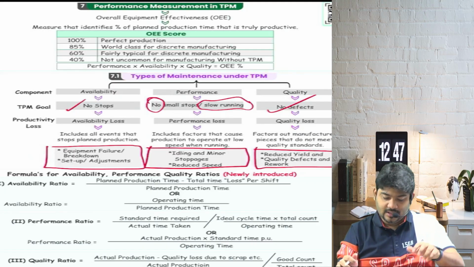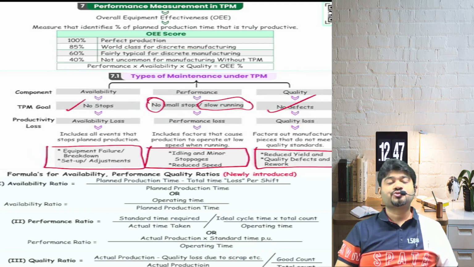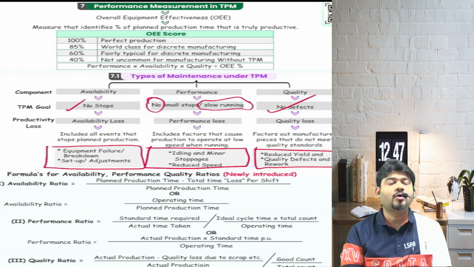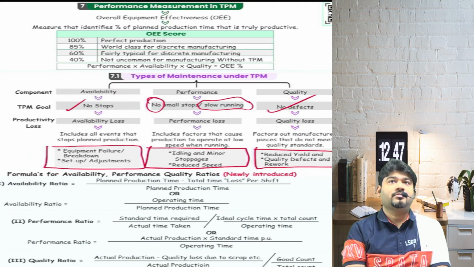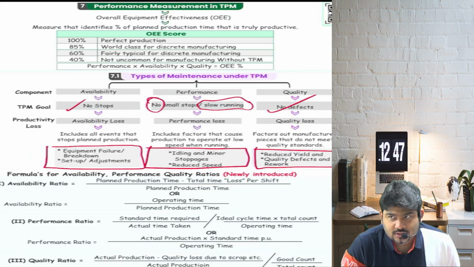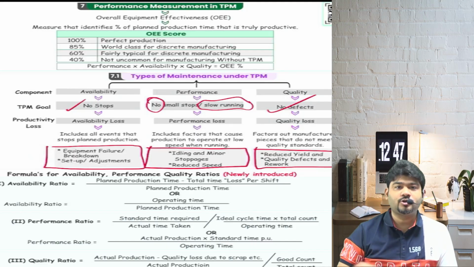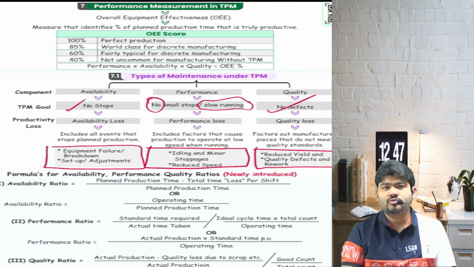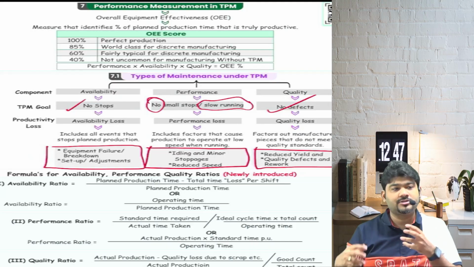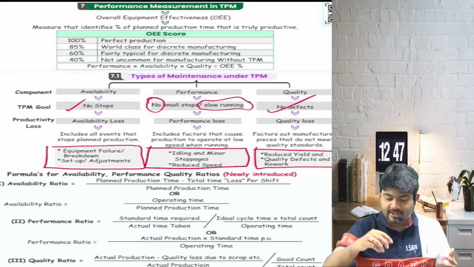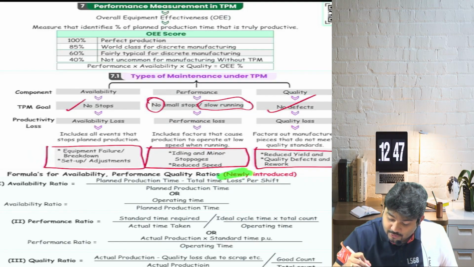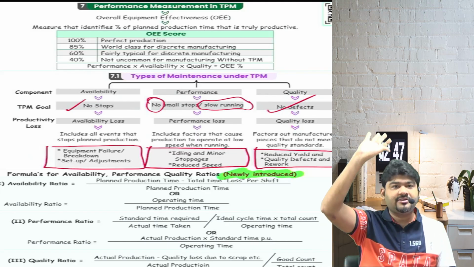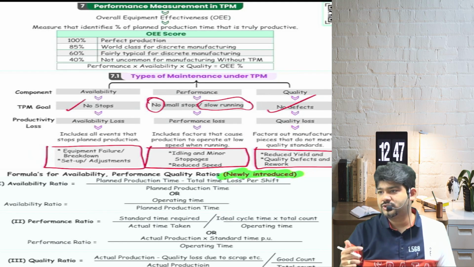Okay. Now, time for us to calculate the metrics. Calculate in numbers how to calculate OEE. Initially, in their module, the ICI module, they had taught it in a different manner. Then they changed or tweaked the formula a little bit. So now we will do the amended formula. I've written the word here, newly introduced. Newly introduced means the new formula has been introduced. OEE was there from the beginning, but this formula was changed by ICI.